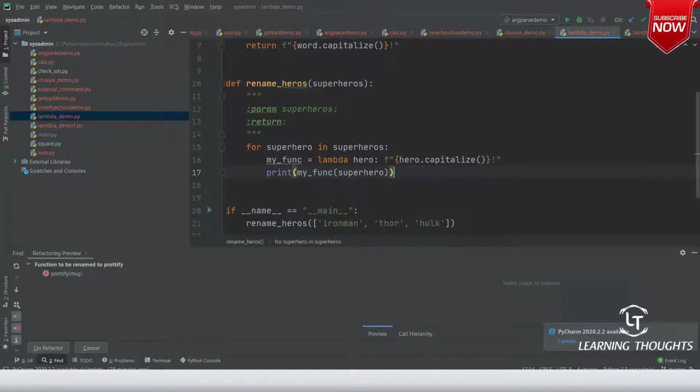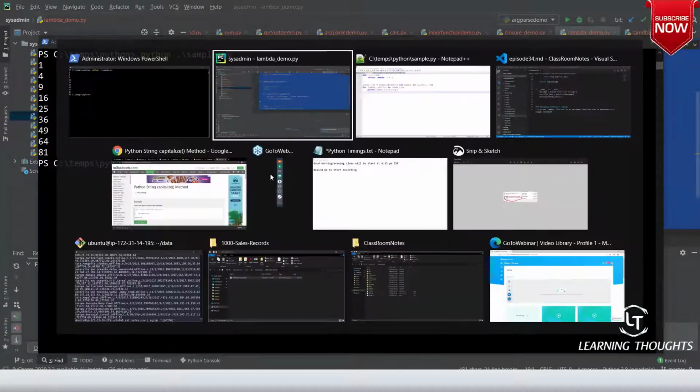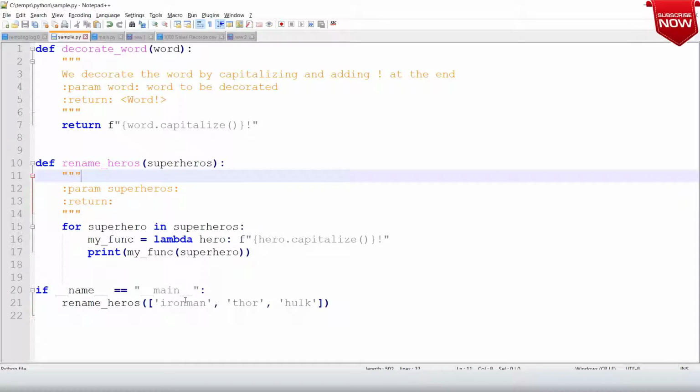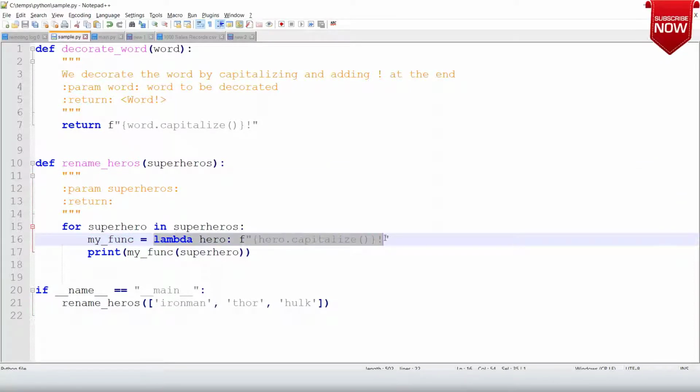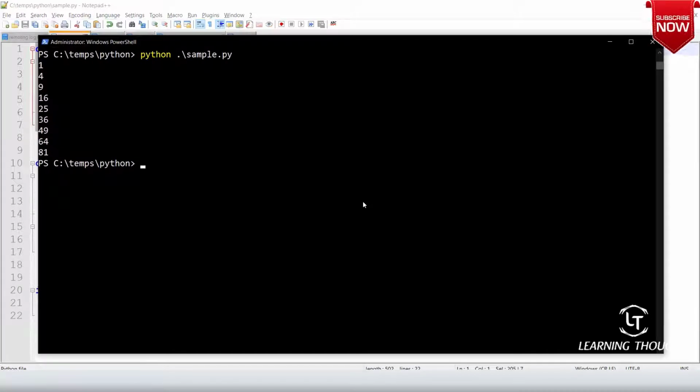We are experimenting. We are not looking out for good practices. We are just trying to see if it works out or not. Now let me go to sample.py and paste it over here. If you see, my function is a lambda function which we have written in one line rather than defining the whole function. Let us see if this works out. Let me save this function in Python sample.py.